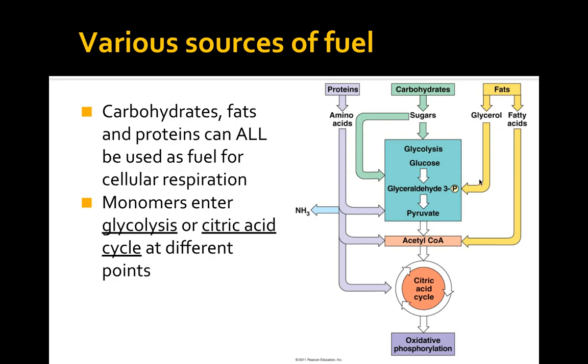Fats, you break down into glycerol, which you would convert to glyceraldehyde 3-phosphate, which is about, I think, halfway through, maybe near the end of glycolysis. But anyway, it's going to come in midway through glycolysis, and then your fatty acids that are attached to that glycerol are broken free and converted to acetyl-CoA. So they're going to come in even lower. So again, they're not going to make those 2 ATP that glycolysis makes. So you're going to see a little bit less ATP when that happens. So you are able to use other fuel sources besides the carbohydrates. They're just going to enter the process at different places.